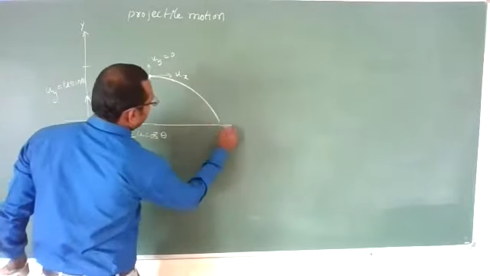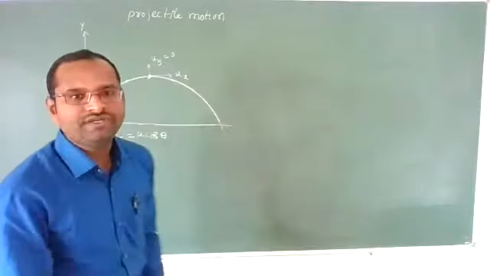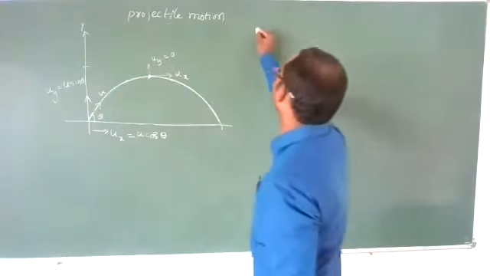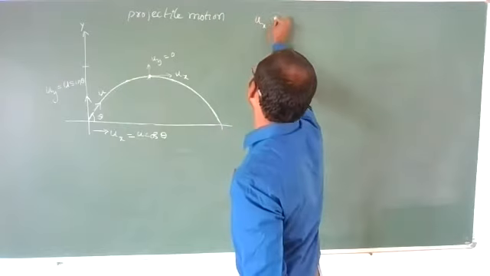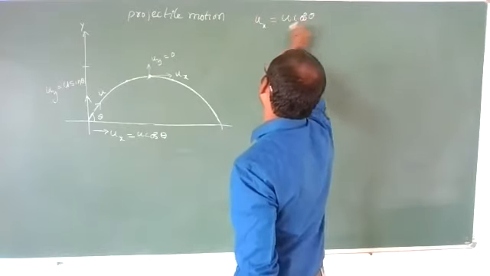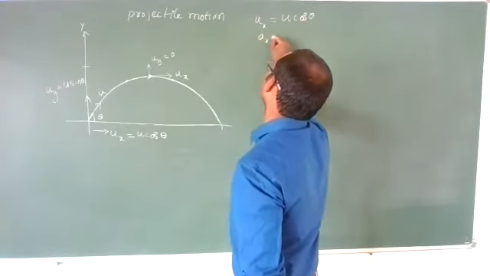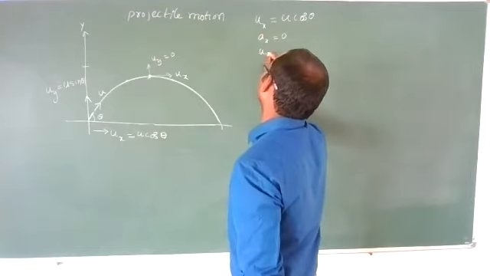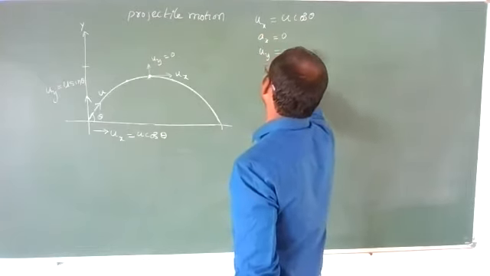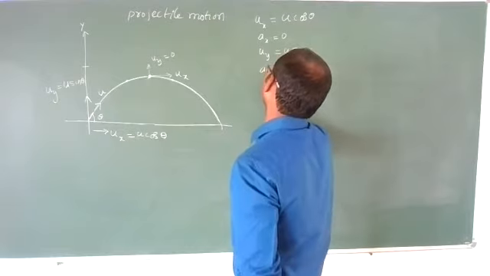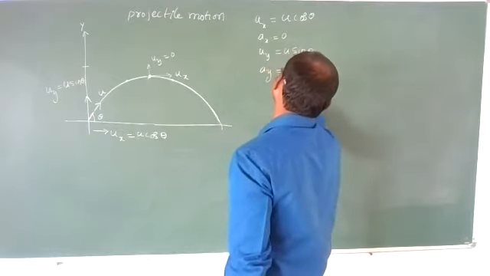Clear? Now, see the body is moving now. Under the effect of ux, which is nothing but u cos theta, the horizontal acceleration is 0. However, vertical velocity is u sin theta and vertical acceleration is minus g.